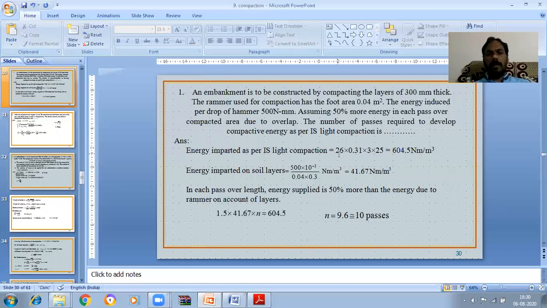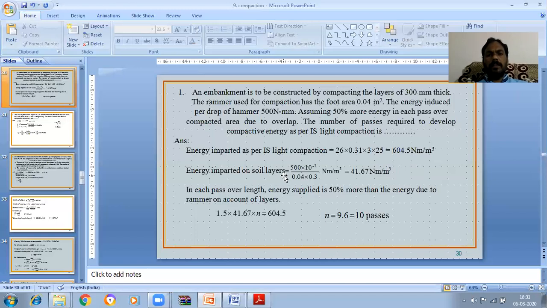That is the weight of the rammer, and 310 mm is the free fall height, so that is 0.31. 3 layers, that's why into 3, and in each layer 25 blows, so into 25. So how much energy is imparted in total? It is 604.5 Newton meter per meter cube.